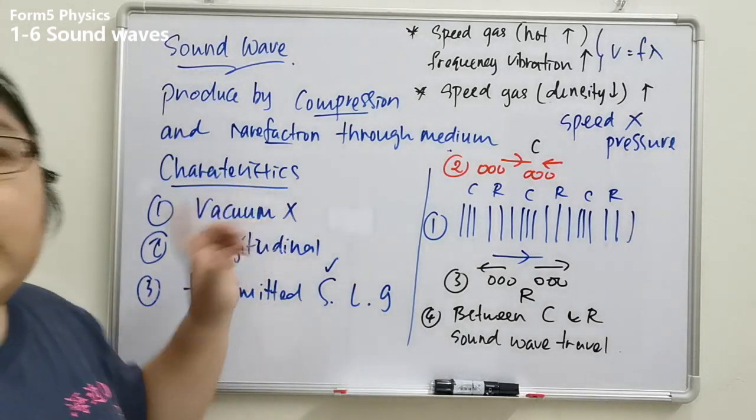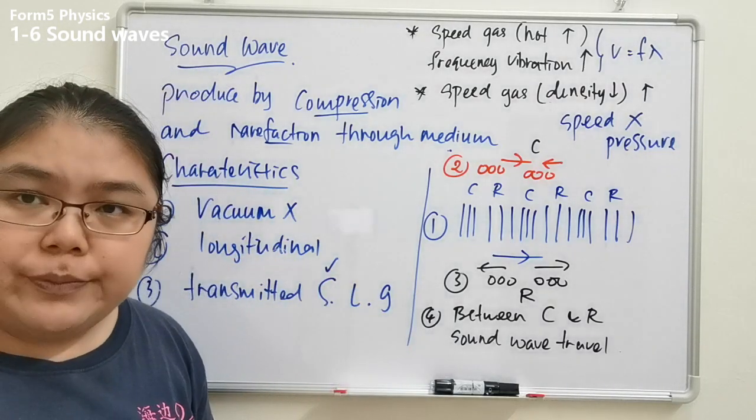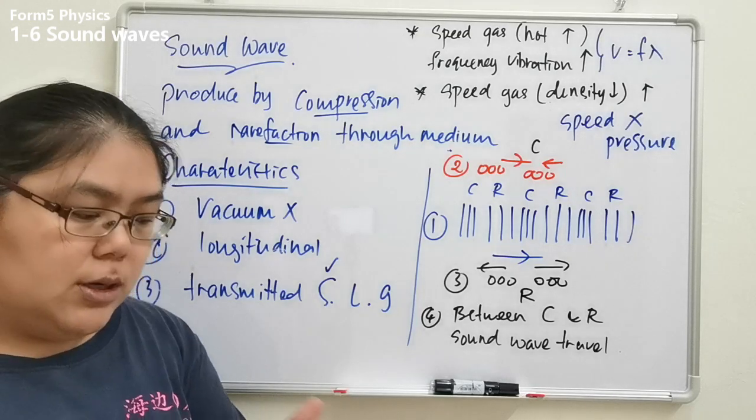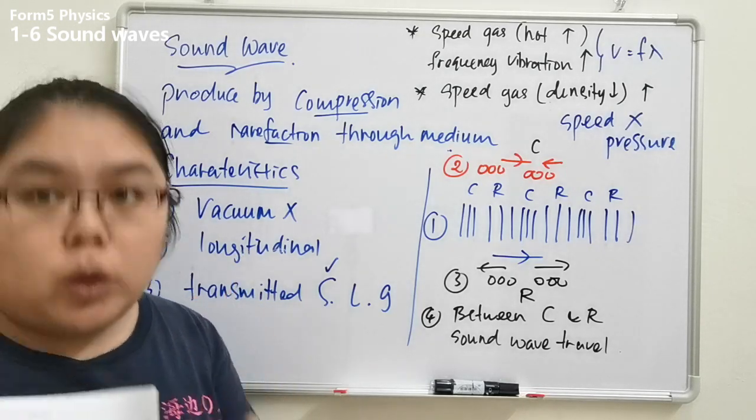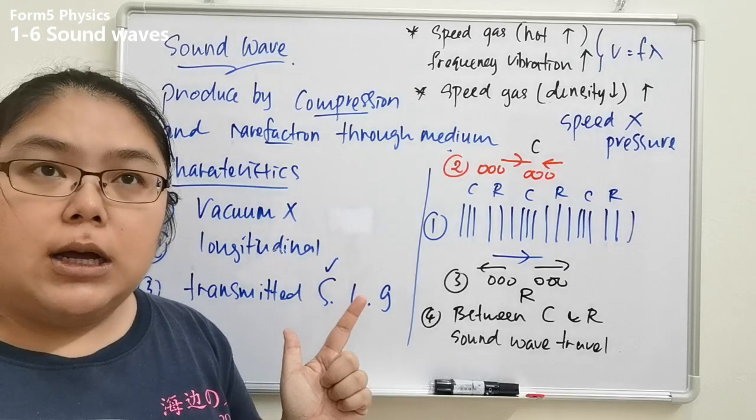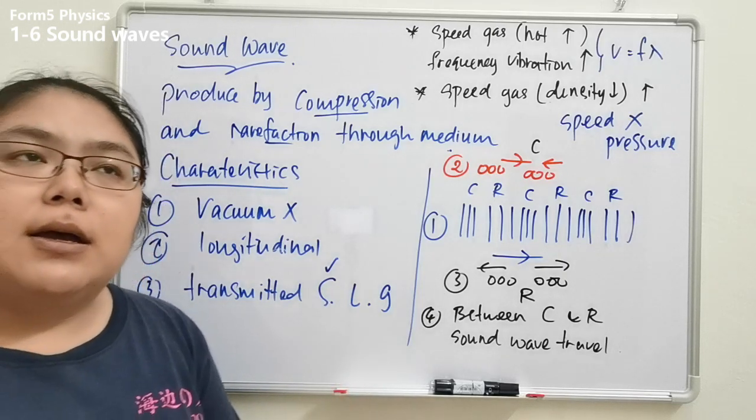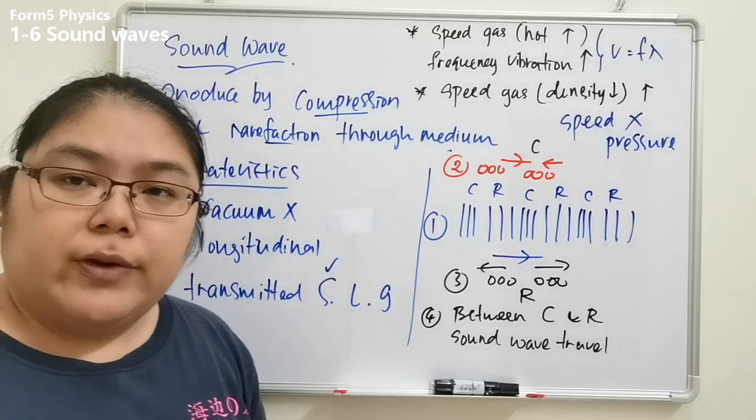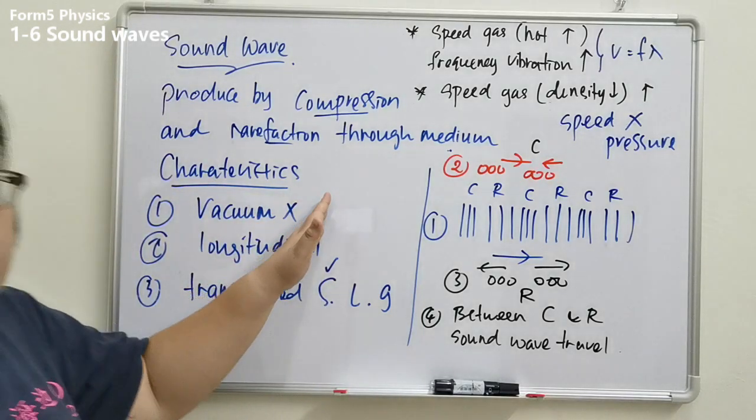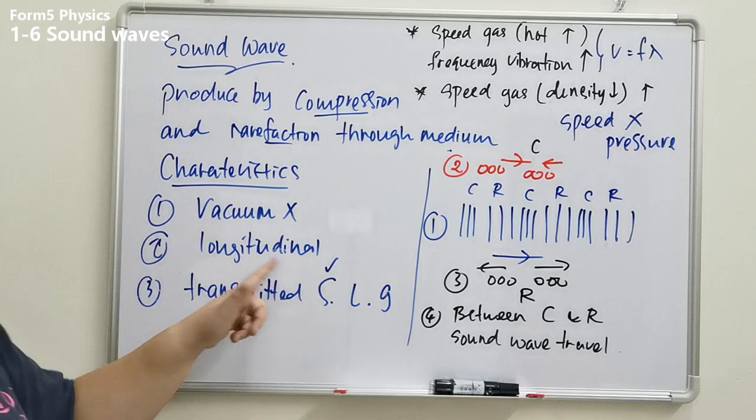Number two, the sound wave cannot travel without the medium. What can travel through a vacuum? Light and also the water wave. That one is a transverse wave. So first one, sound cannot go through vacuum. Number two is longitudinal.